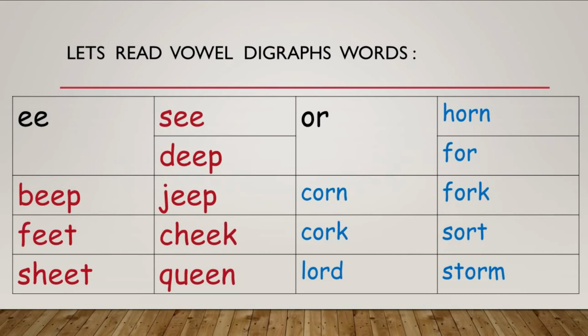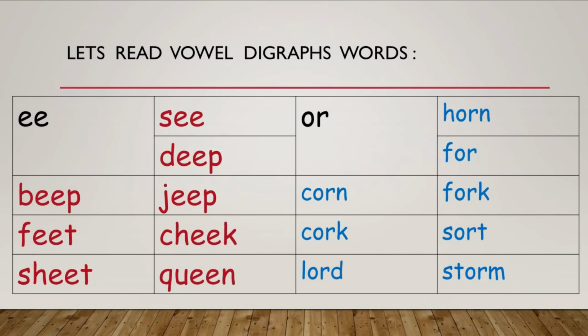D, E, P, deep. B, E, P, beep. J, E, P, jeep. F, E, T, feet. Ch, E, K, chick. Sh, E, T, sheet. Qu, E, N, queen.